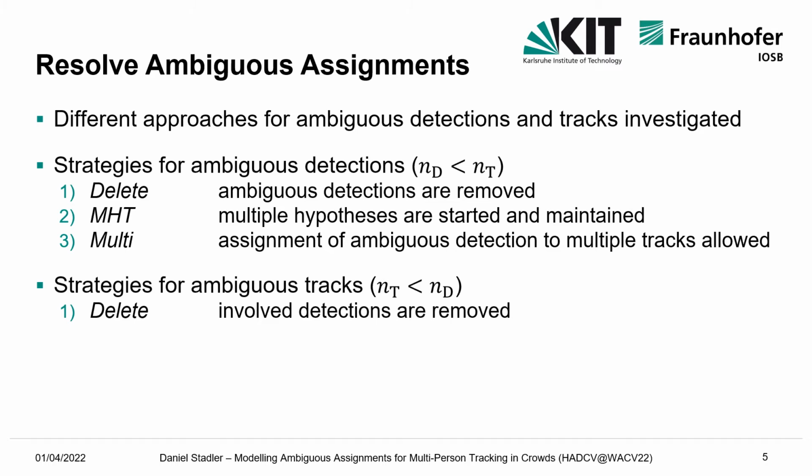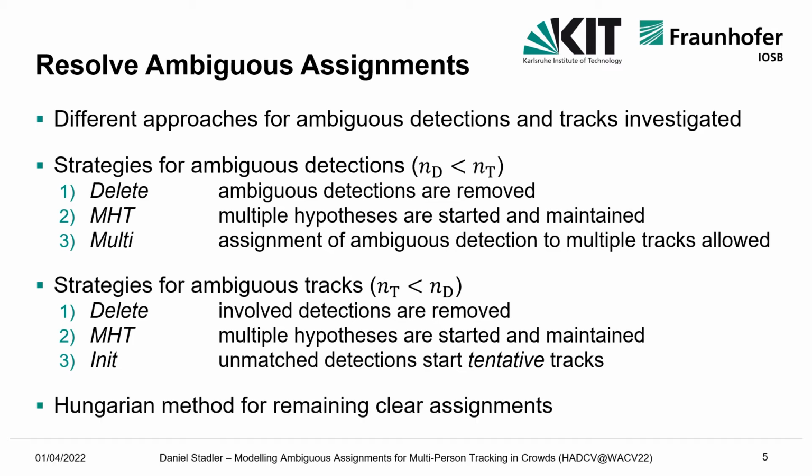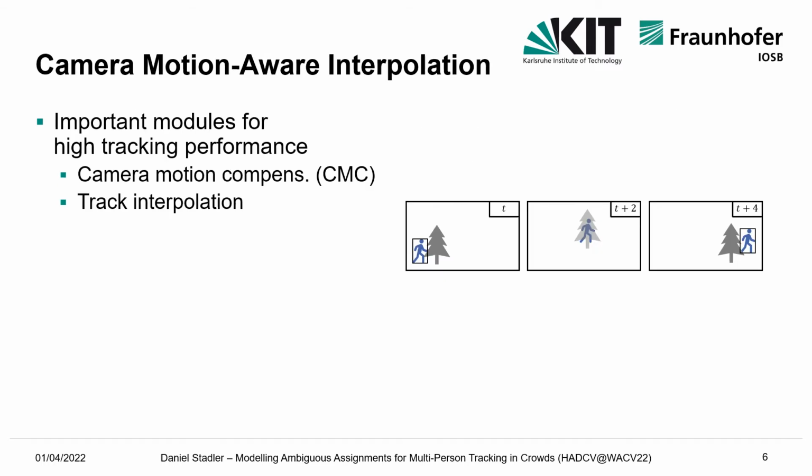For assignments with ambiguous tracks, also three techniques are examined. In the delete strategy, again, the involved detections are removed. Also, a multi-hypothesis approach is followed. And as third method, an initialization strategy is investigated, in that unmatched detections start tentative tracks, which have to be confirmed in consecutive frames before activation. After all ambiguous situations are resolved, the remaining clear matches are assigned with the Hungarian method.